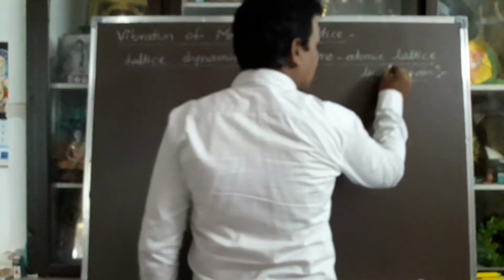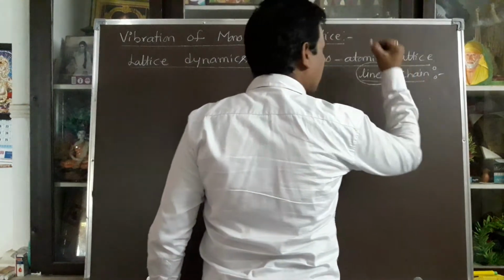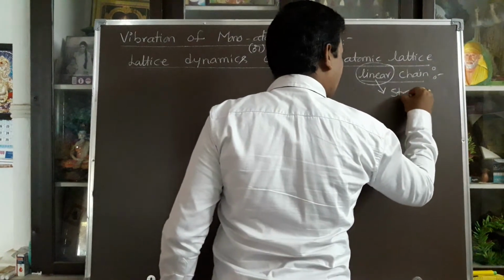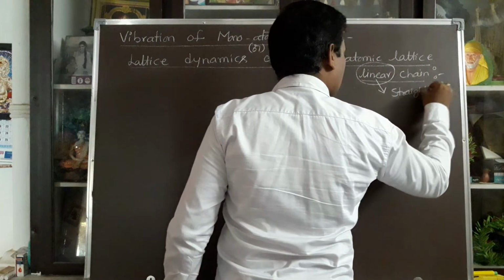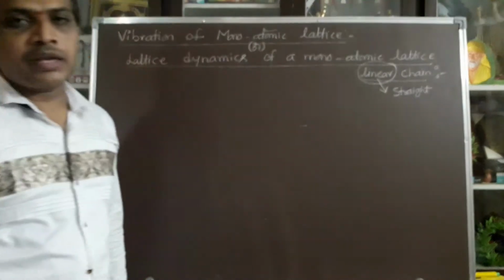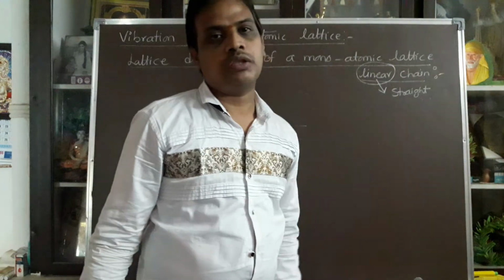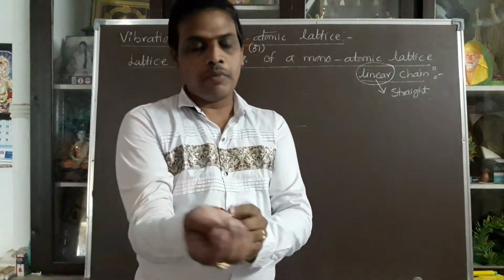So in this structure, it must and should be linear. What is the meaning of linear? Linear is nothing but straight. So the atoms must be taken in the form of a straight path.